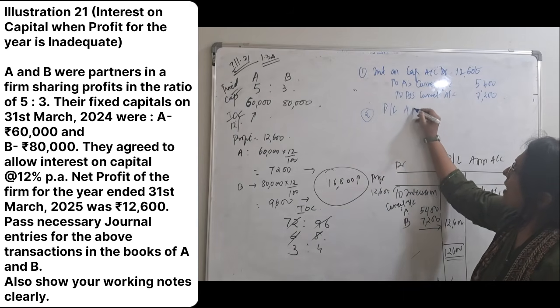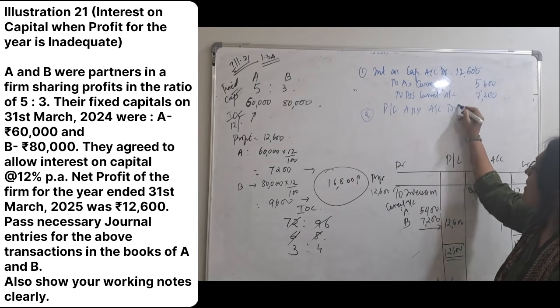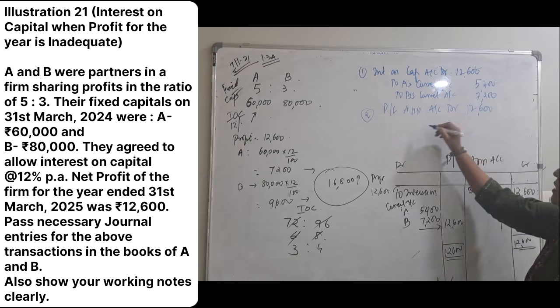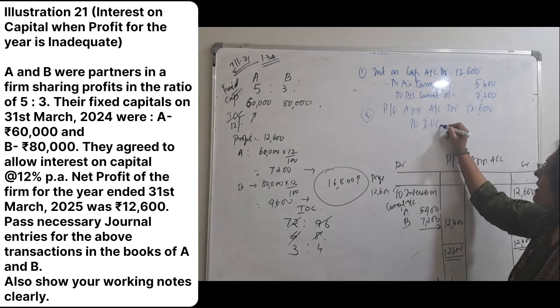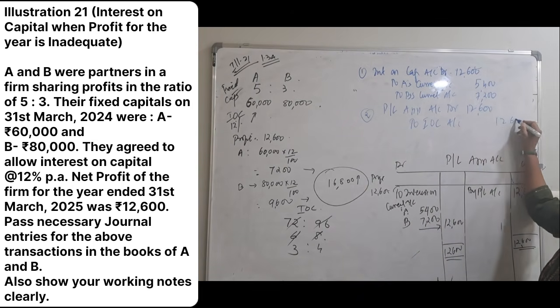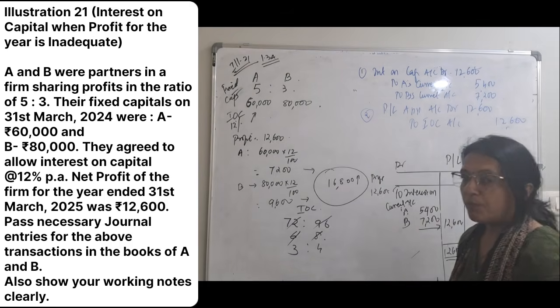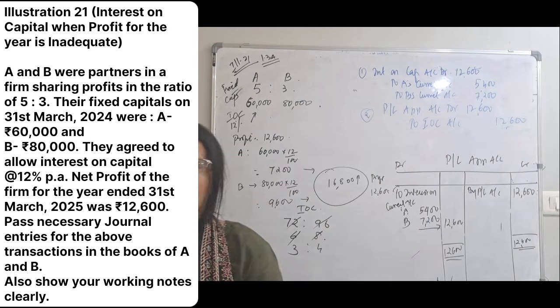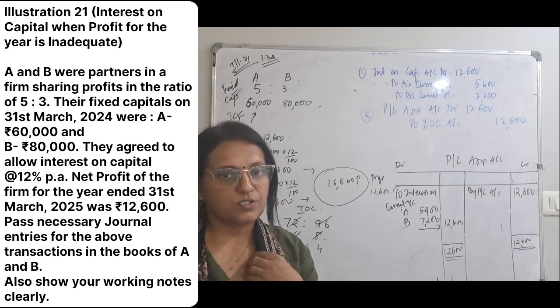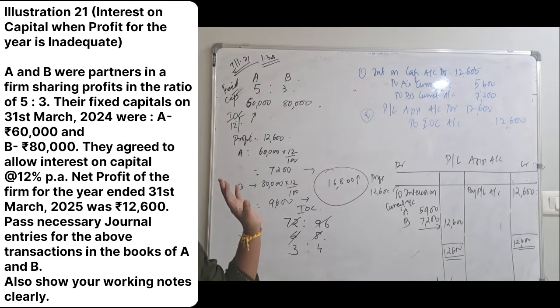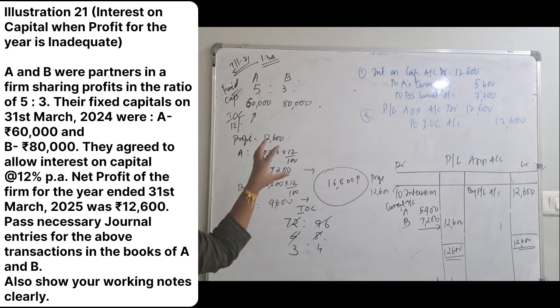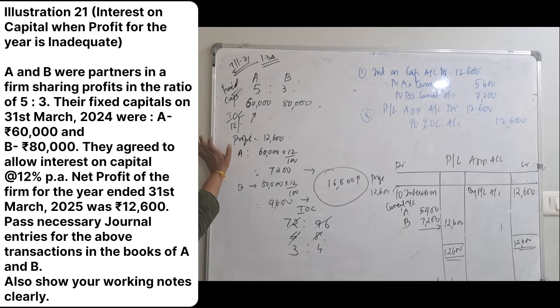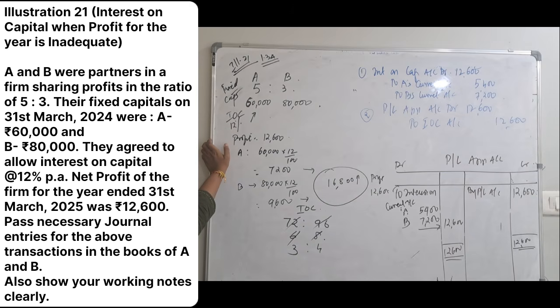Profit and loss appropriation account debit 12,600 to interest on capital account 12,600. There is no share of profit over here because the whole of amount we have given it as interest on capital. So these are the 5 cases that we have done there, and this is the example of illustration 21 where it says if the interest on capital is more than the profit.